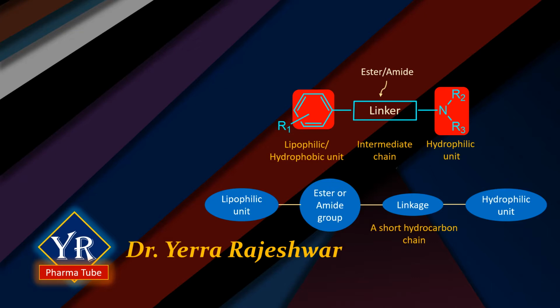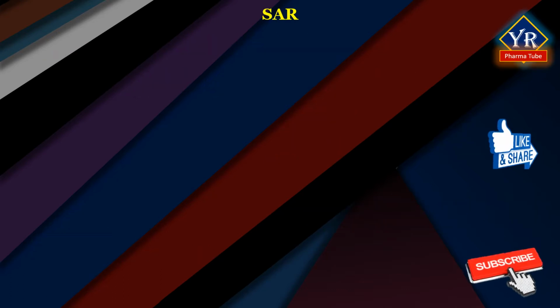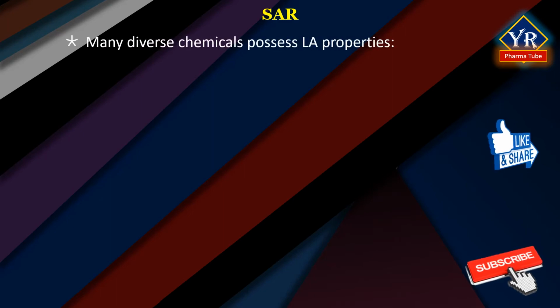In today's class, we shall try to understand the structure-activity relationship and mechanism of action of local anesthetics. Let's begin with structure-activity relationship of local anesthetics. Many diverse chemical structures possess local anesthetic properties.